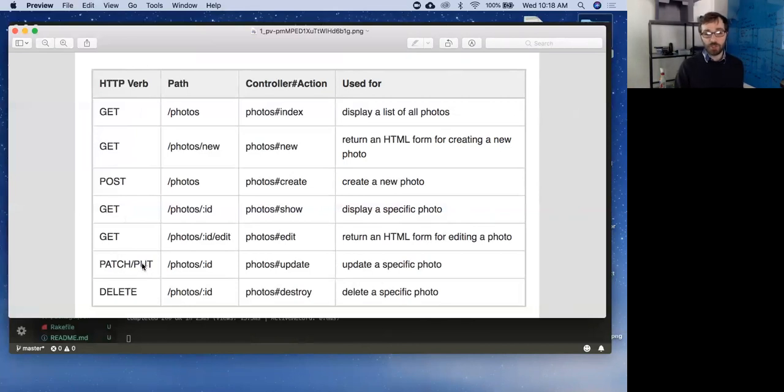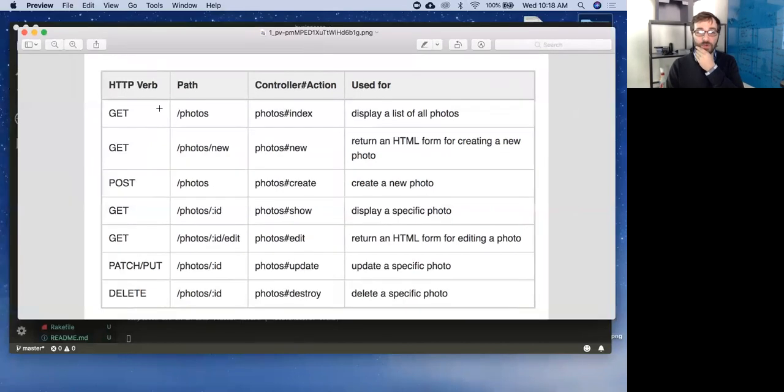We have put and patch here. They're pretty much interchangeable. There is a slight difference, and I'm blanking on it right now. But for now, we're going to talk about just put. This is very similar to a POST request, but it's saying I want to update something, right? Put is just saying this resource already exists, and I want to change it somehow. Whereas POST is saying this resource does not exist, I want to make it. Cool? And then delete's pretty self-explanatory. I want to get rid of it. That's it. So we have these verbs. There are other HTTP verbs, but we're just going to pay attention to these right now. Get, post, put, and delete. And with those, we're going to be able to perform these 7 actions.